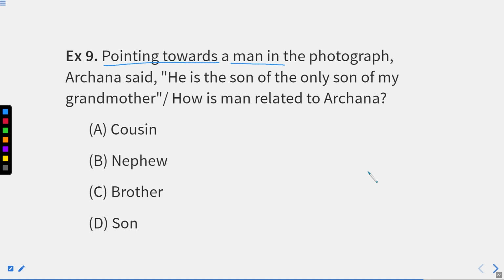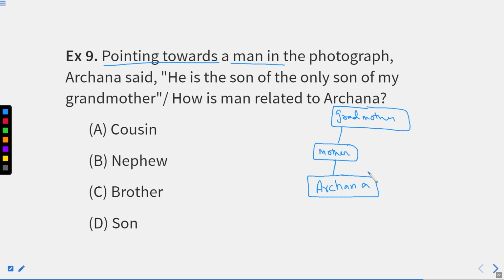Let's say Archana is here, right? What I'm doing, I'm again making a diagram, right? Here is Archana, right? Archana's mother, right? First mother, right? And her grandmother. I hope you get this as well.